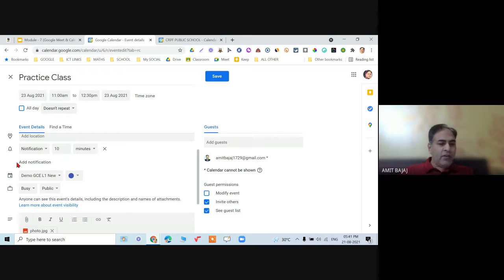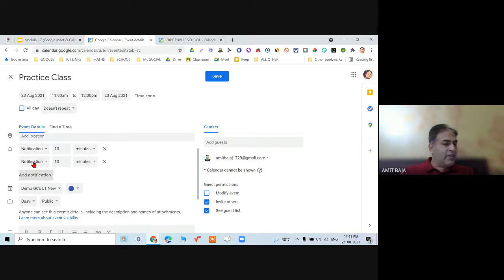Please focus over here. When I click on add notification and then click on this inverted triangle, there is the option of email. Select email and then you can choose that the person will get the email 15 minutes before the event is supposed to start.